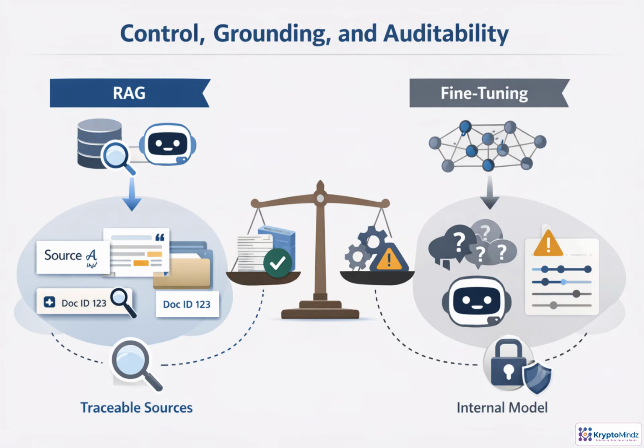RAG gives you a clearer evidence trail because the answer can point back to retrieved documents, snippets, or IDs. That makes audits, compliance reviews, and source verification much easier. Fine-tuning gives control too, especially over tone, format, and repeated behavior. But the reasoning is embedded inside the model. For traceability, prefer RAG. For consistent behavior, use fine-tuning, backed by evaluations, constraints, and safety tests.